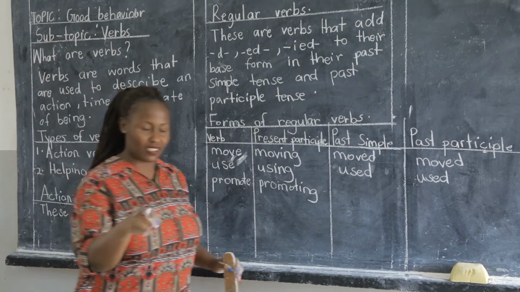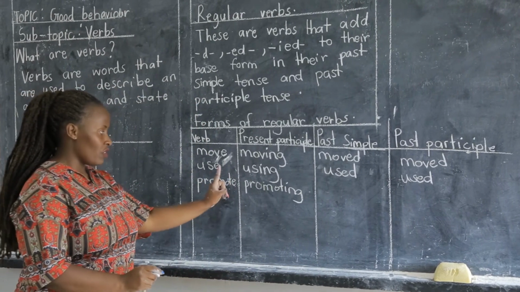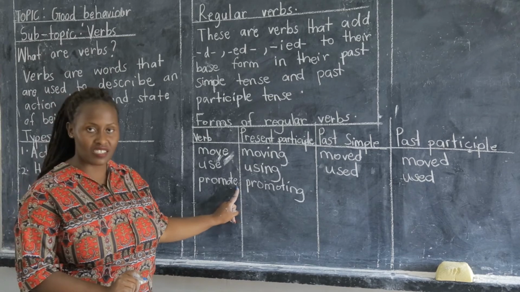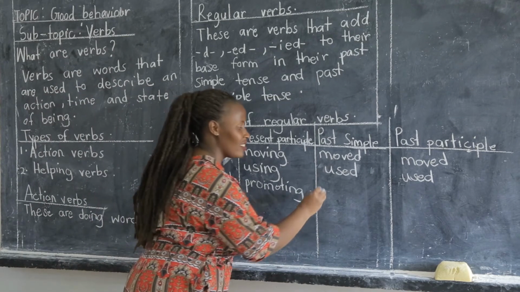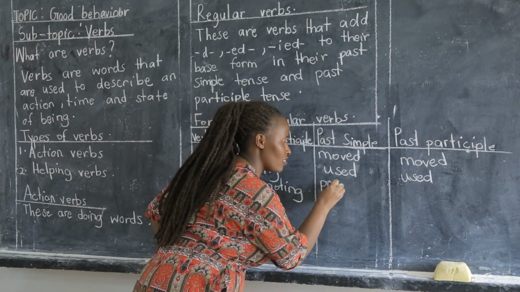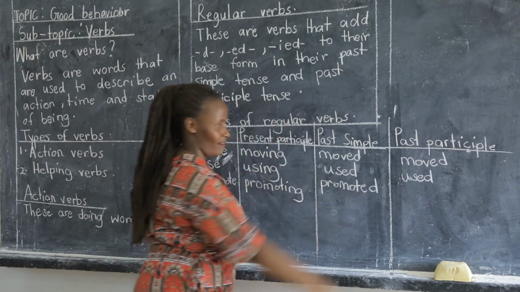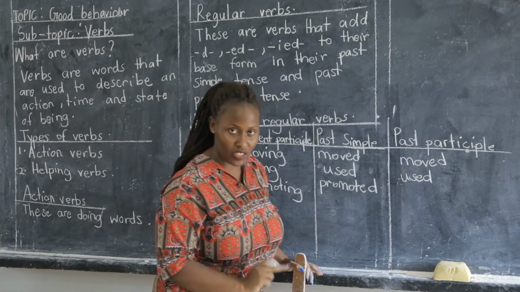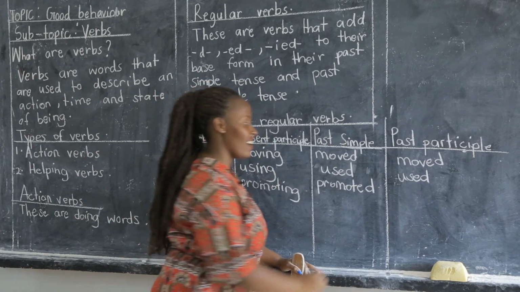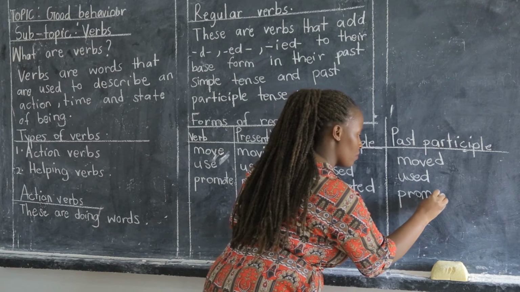In its past simple, like we say that if it is ending with vowel letter E, preceded by a consonant letter, it is going to become promoted. Just write the word promote and add D. Same applies to the past participle tense. It is also going to become promoted.